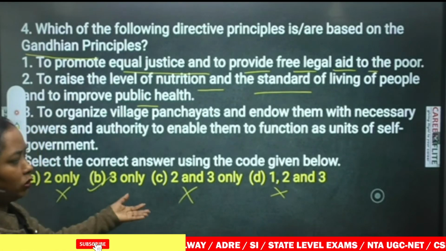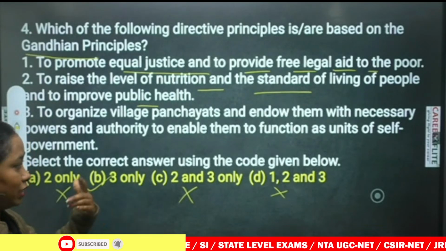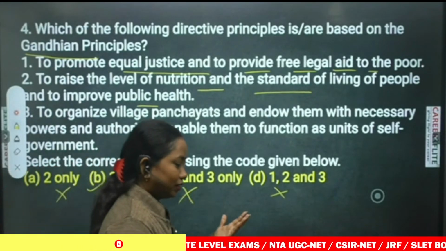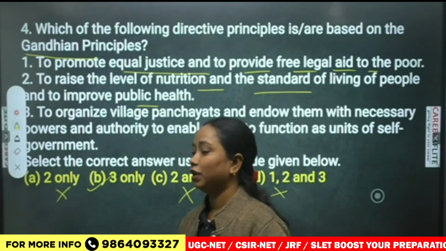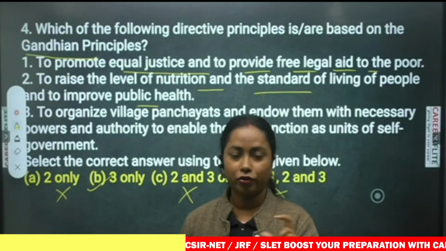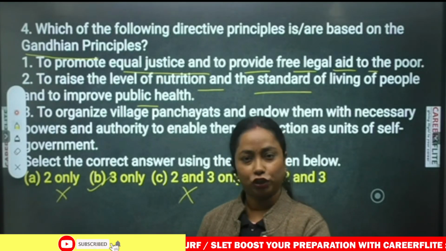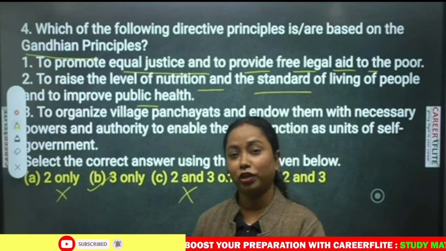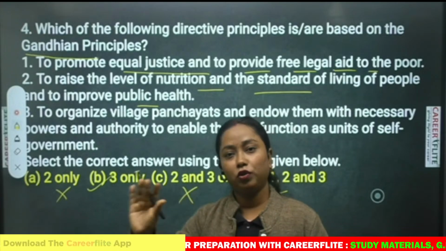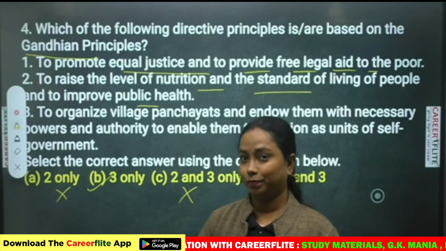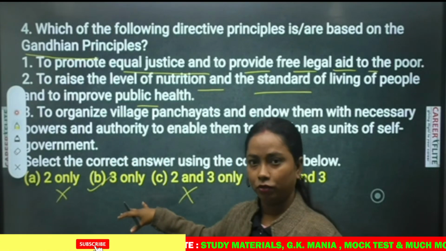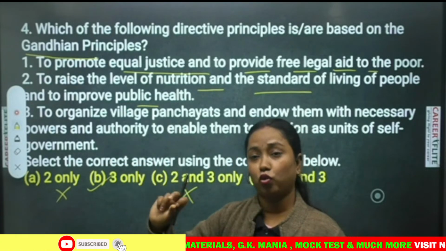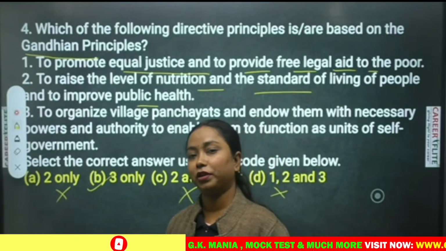You can solve like this easily. But nowadays sometimes they ask this pattern of questions, but they also give you only 2, only 3. This type of question we will do in the next session, where it is given only 1, only 2, only 3. If this comes, we can eliminate and solve easily. In the next session we'll see how to do it when statements like only 2, only 3 are given.